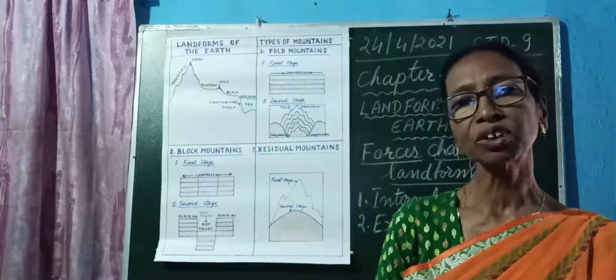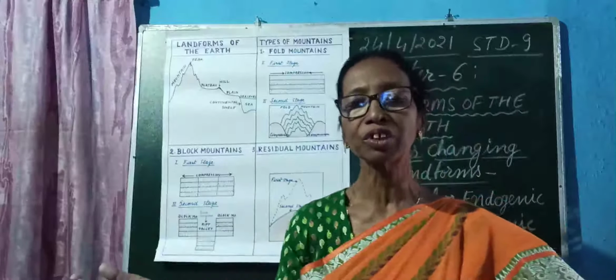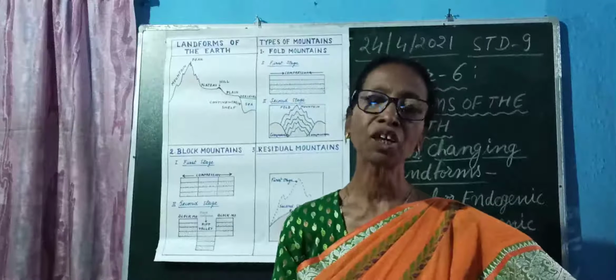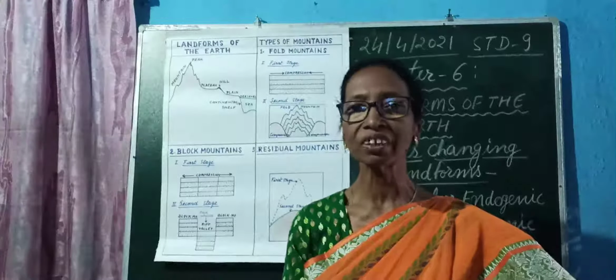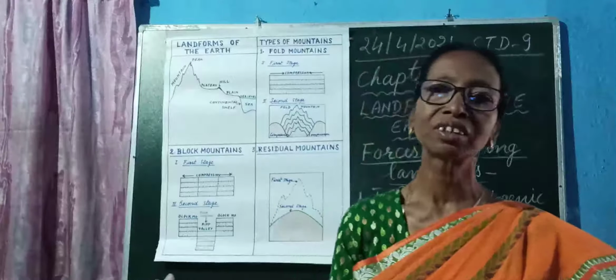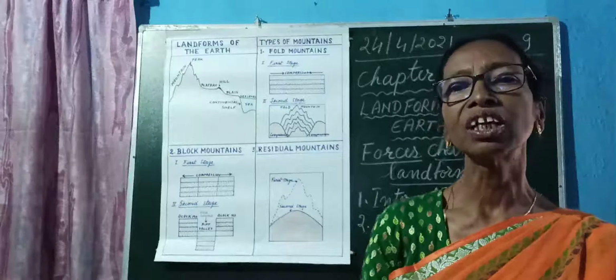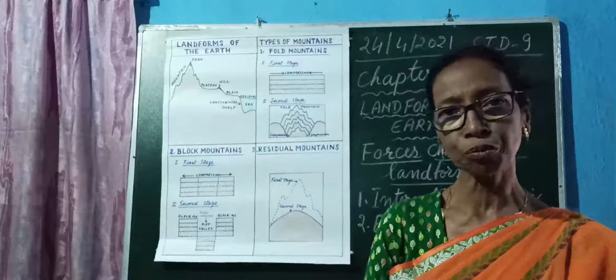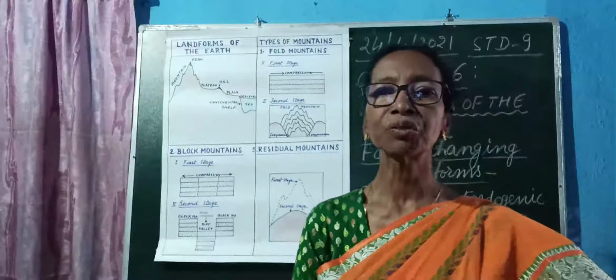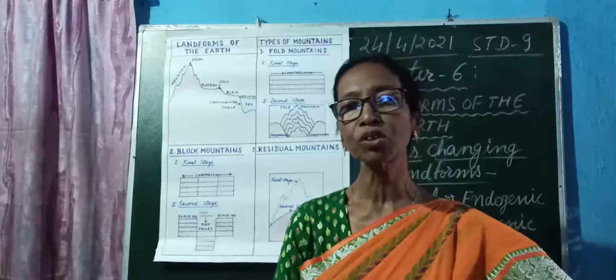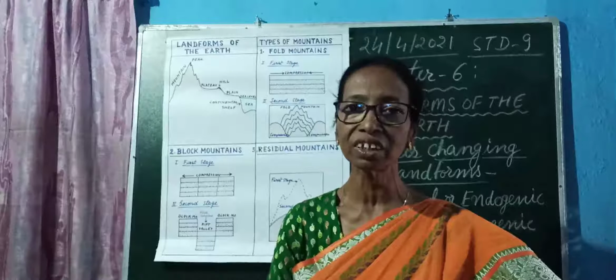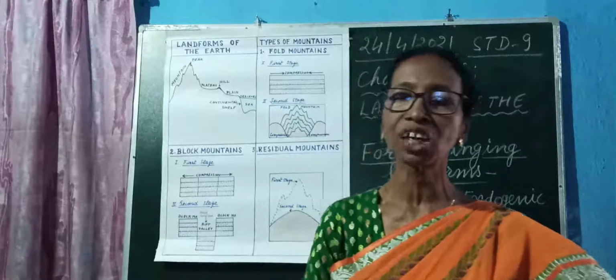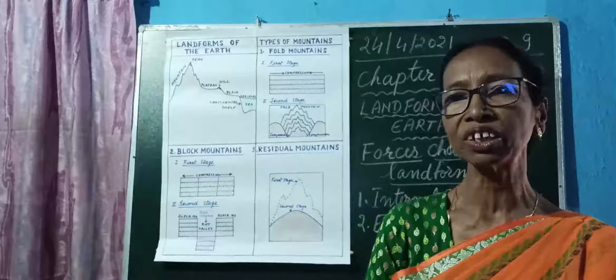The mountains which were formed recently, about 30 to 50 million years ago in the Alpine period, are known as young fold mountains. For example, Great Himalayas, Rockies, Andes, Alps, all these are examples of young fold mountains.